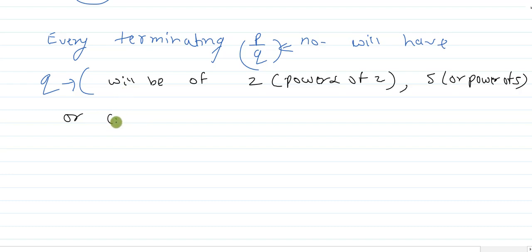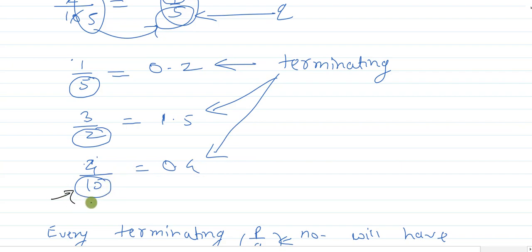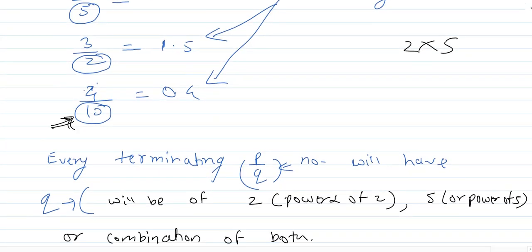or a combination of both. Combination of both means here this 10 is the combination of 2 and 5, right? And it is a terminating decimal. That's why we have written that q, that is the denominator, will be either 2 or its power of 2. What does it mean, power of 2?